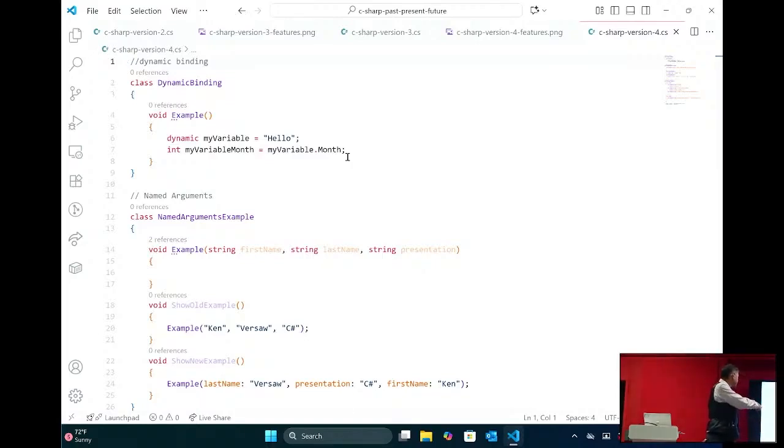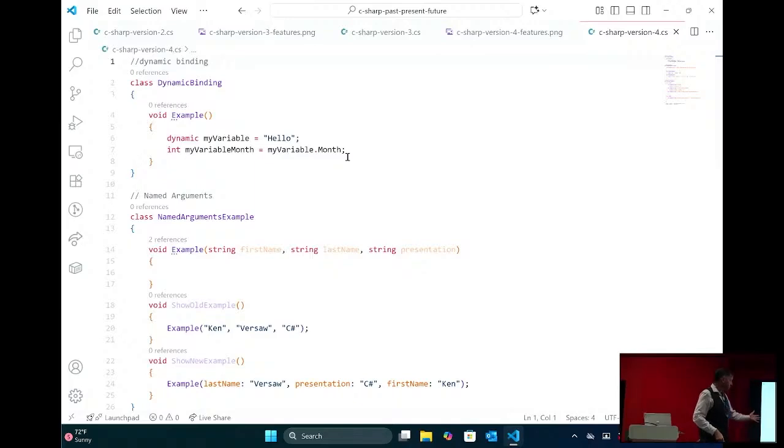So mostly dynamic. There are very small use cases for it, usually like schemas, JSON schemas, XML schemas, when you don't necessarily know what's going to be coming in. Well, you do know, but you can't really. So there are uses for it, but it's just kind of an interesting feature that was added.